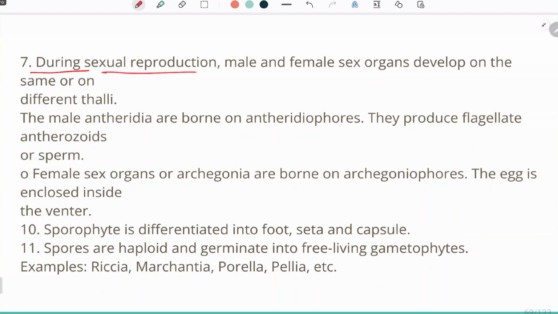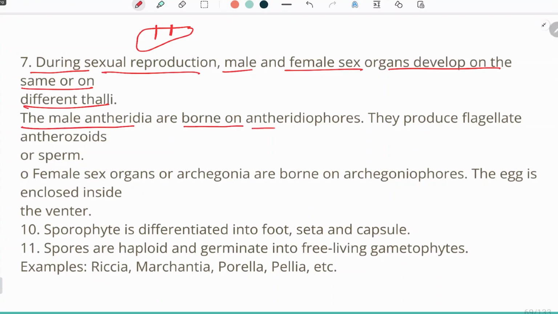During sexual reproduction, male and female sex organs develop on the same or on different thalli. They may develop on the same plant. Maybe the male and the female might develop on the same thallus, or it might be on different thalli as well. The male antheridia are borne on antheridiophores. They produce flagellate antherozoids or sperm.